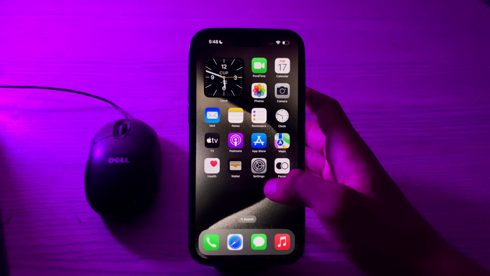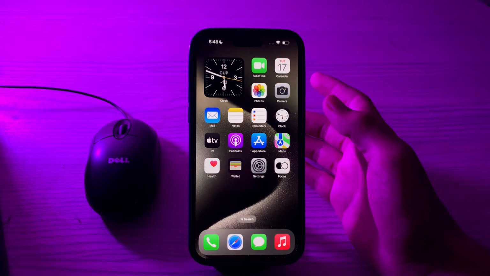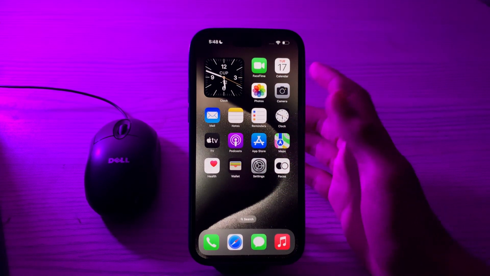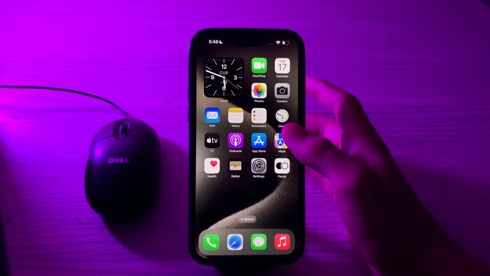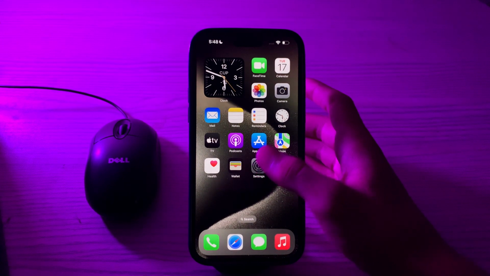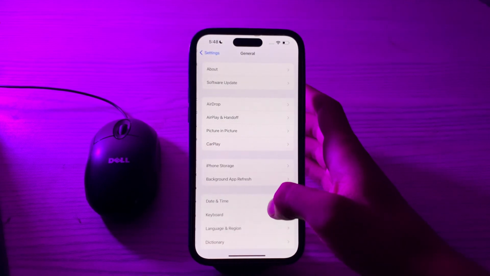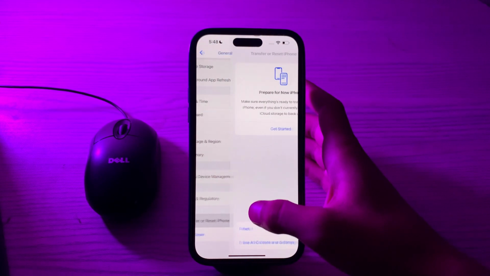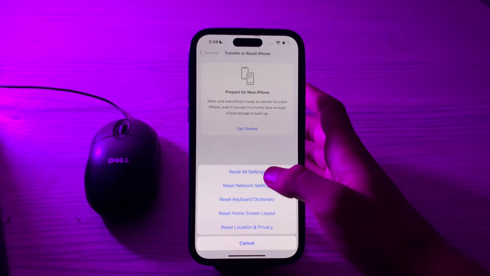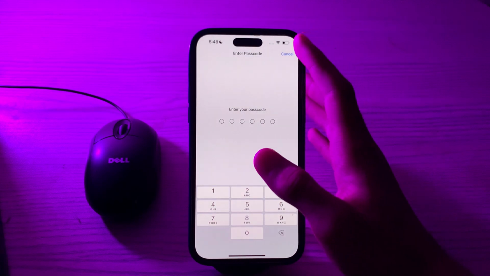If it still doesn't work, then what you have to do is reset all settings on your iPhone. Open your Settings and go to General. Scroll down and then tap on Transfer or Reset iPhone. Tap on Reset All Settings, enter your passcode and try to fix your issue.